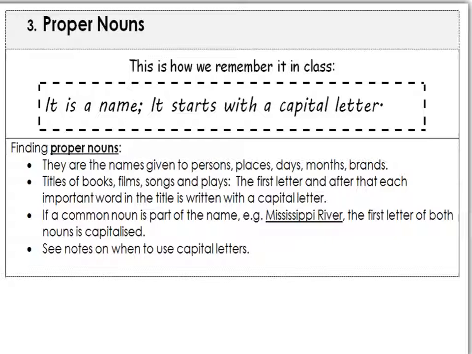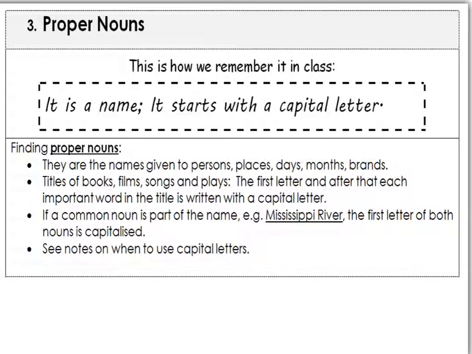Now, finding a proper noun. They are the names given to persons, places, days, months, brands, and many more. Titles of books, films, songs, and plays are also proper nouns. The first letter, and after that each important word in the title, is written in a capital letter. The whole title would then be a proper noun.